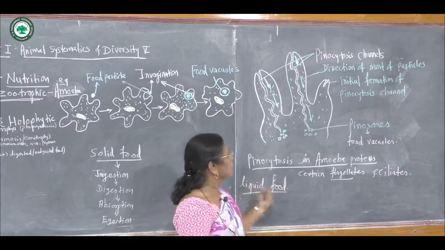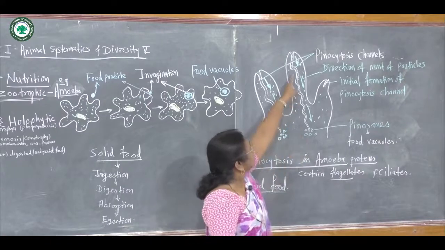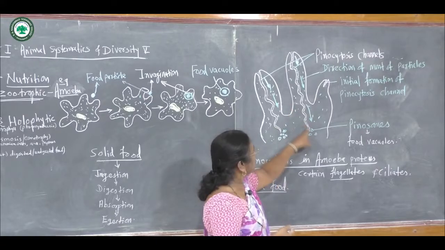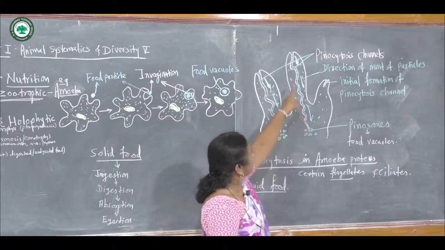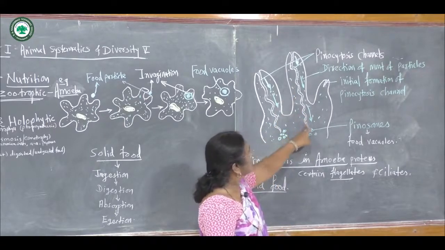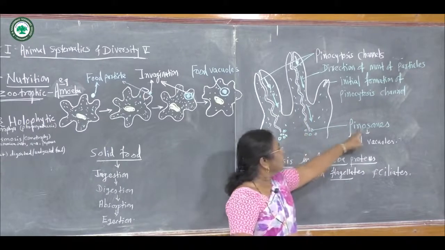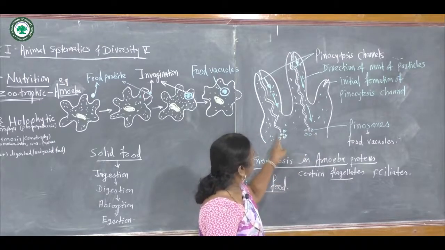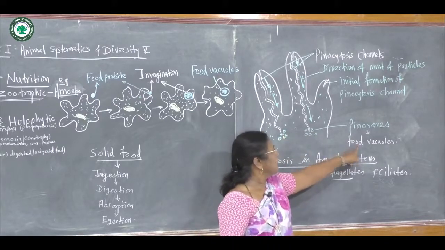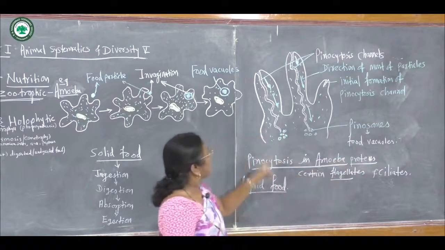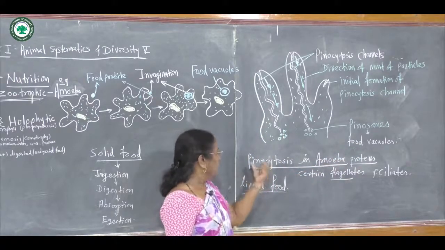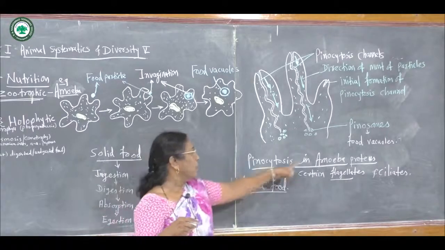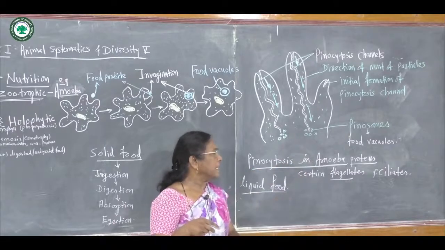When liquid food comes inside the body, the pinocytotic canals form small vesicles, or pinosomes. Later these pinosomes or vesicles form the food vacuoles. This intake of liquid food by the general body surface is shown by amoeba, proteus, certain flagellates and ciliates.